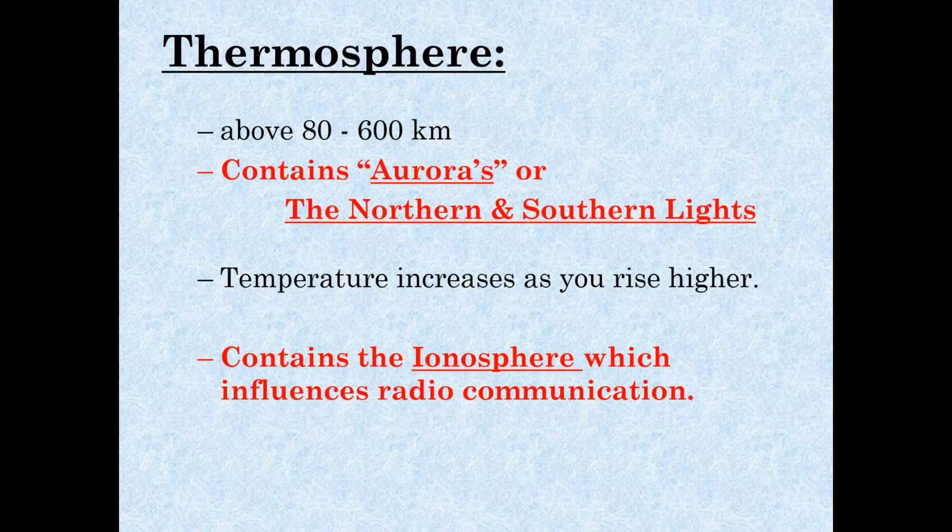The thermosphere. You probably realize that thermo means heat, except it would be very, very cold in the thermosphere. We'll talk about why when we get into class. But look how thick the thermosphere is. It's over 500 kilometers thick. This is where you're going to see the interaction between solar particles and our magnetic shield, called the northern or southern lights, the aurora borealis in the north and the aurora australis in the south. In this layer, the temperature flips again, and it increases as you get higher. This layer also contains the ionosphere, which sometimes can help or hinder radio communication.